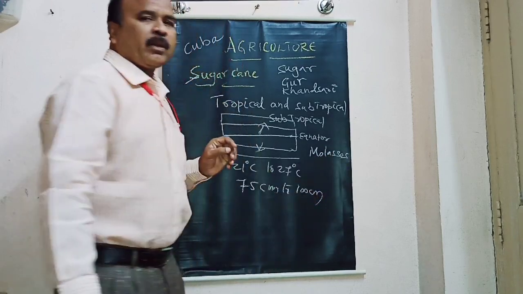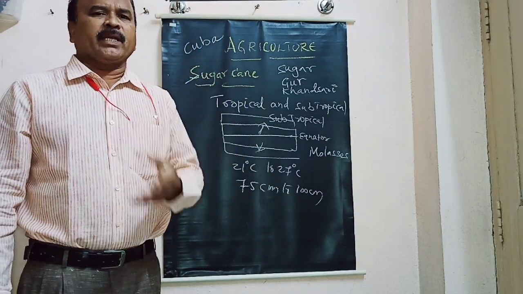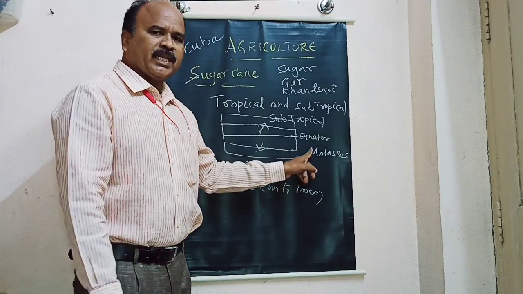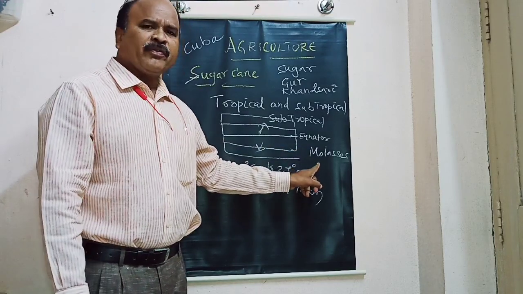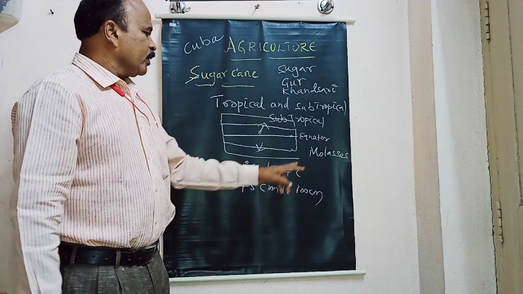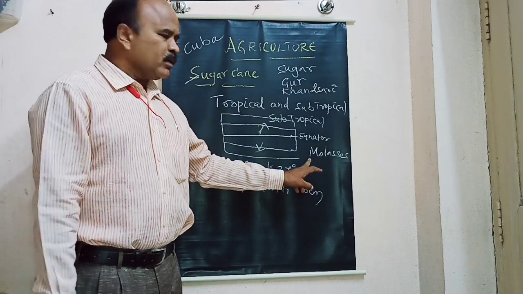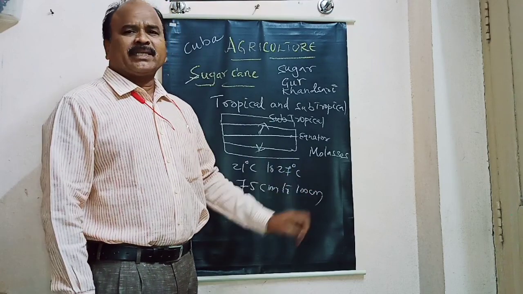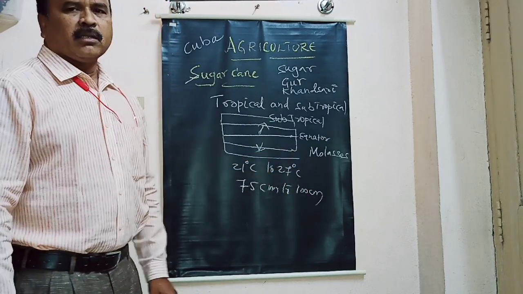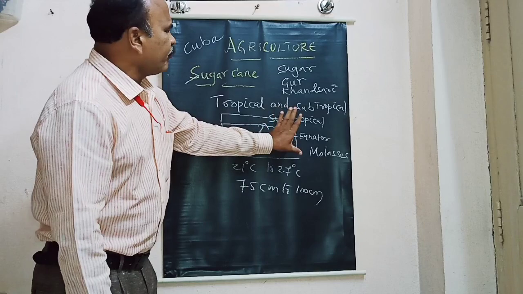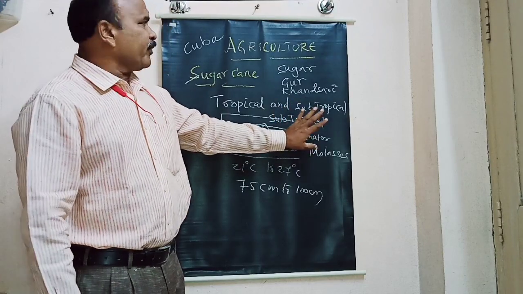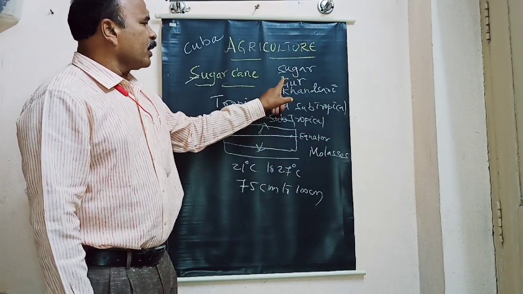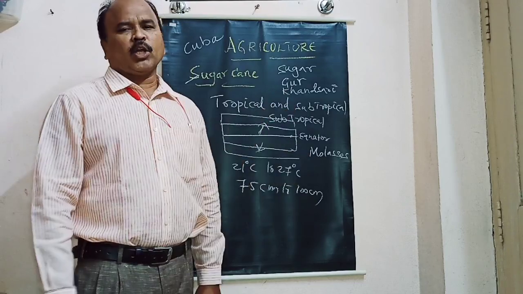Molasses is a byproduct of sugarcane. When you make sugar, it comes in the form of a brown syrup. It is useful in baking, candy making, and making citric acid and vinegar. So these are the additional products we get from sugarcane: sugar, gur, kansari and molasses.